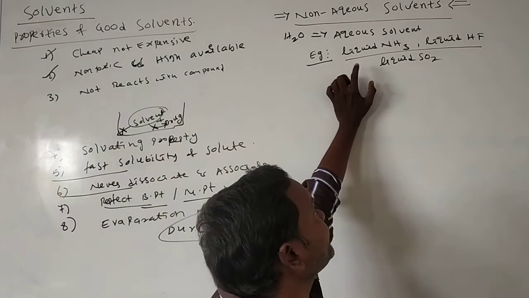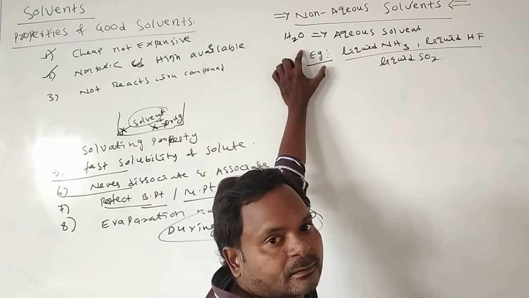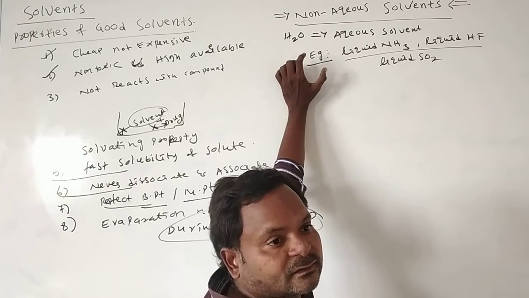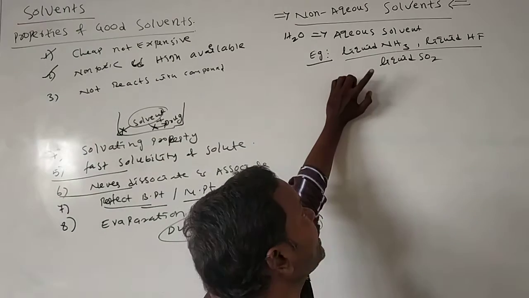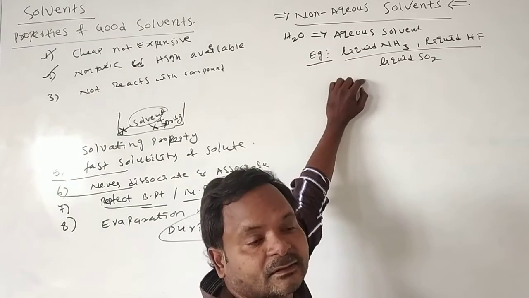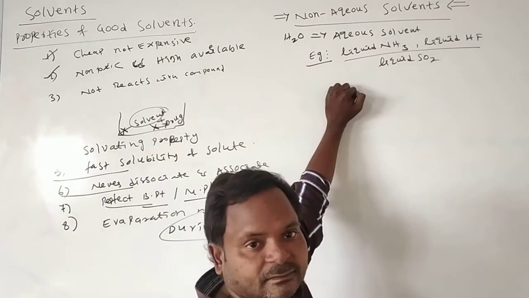So we consider these as non-aqueous solvents. Examples of non-aqueous solvents are liquid ammonia, liquid hydrogen fluoride, and liquid sulfur dioxide.